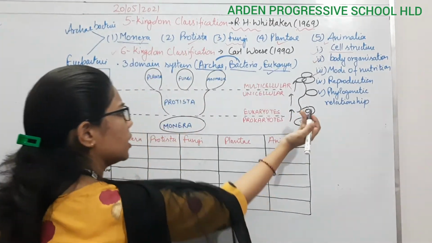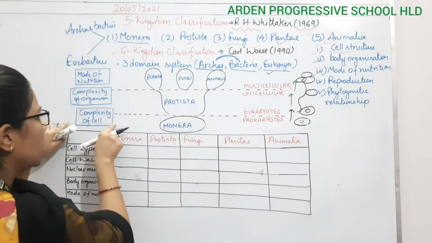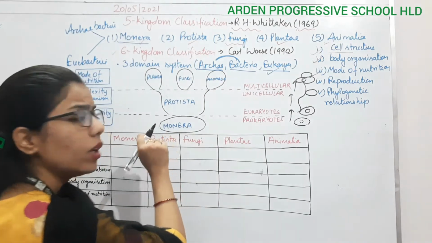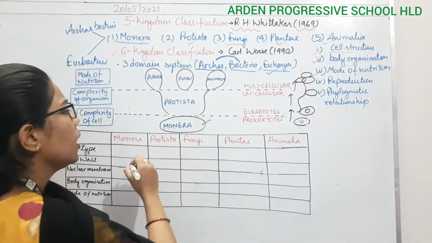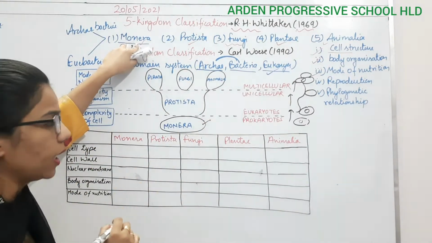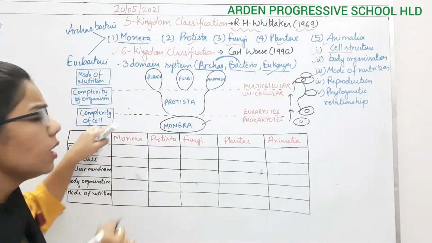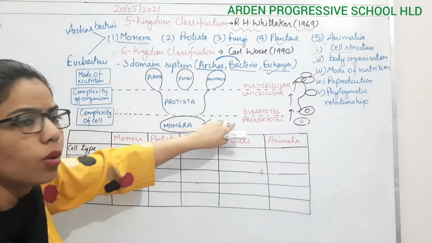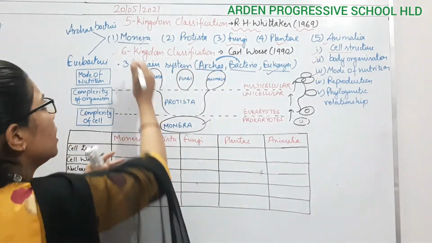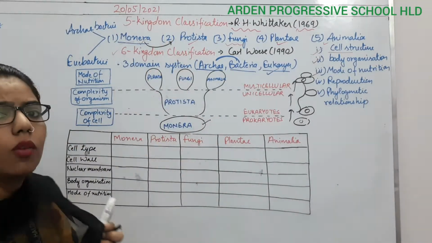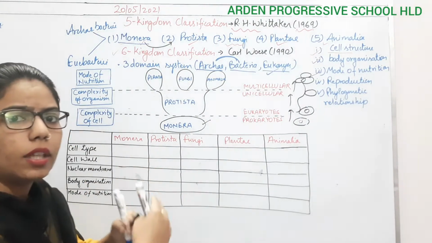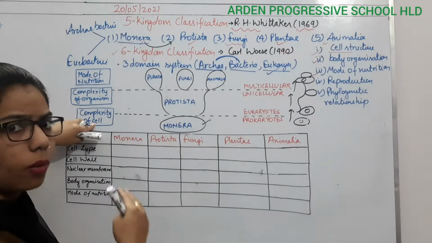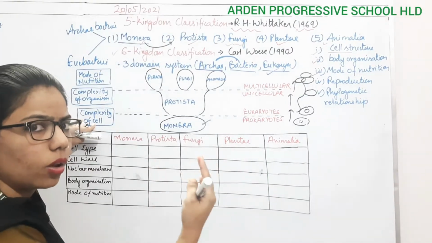Now just see here what is happening. Initially the complexity of cells will be prokaryotic, so who will come here? Proteobacteria. So the first kingdom is the Monera. It does not have that much complexity, that's why they are the prokaryotes. Now when they are moving from Monera to Protista, what you are noticing here is the body gets more advanced. So what is happening? The cell will form tissue, tissue will form organ, organ will form organ system.